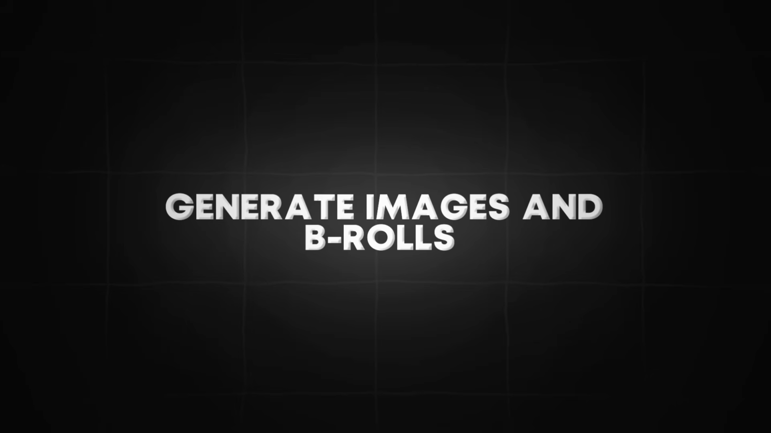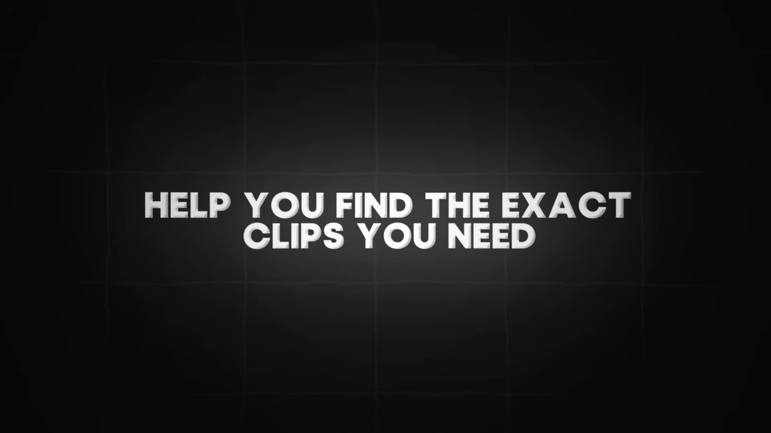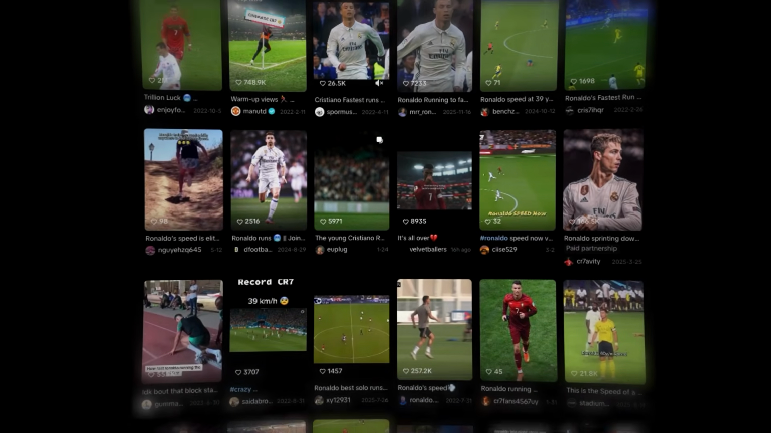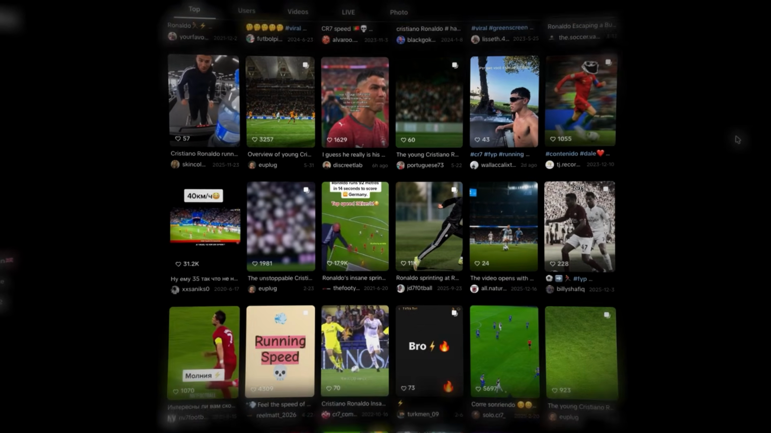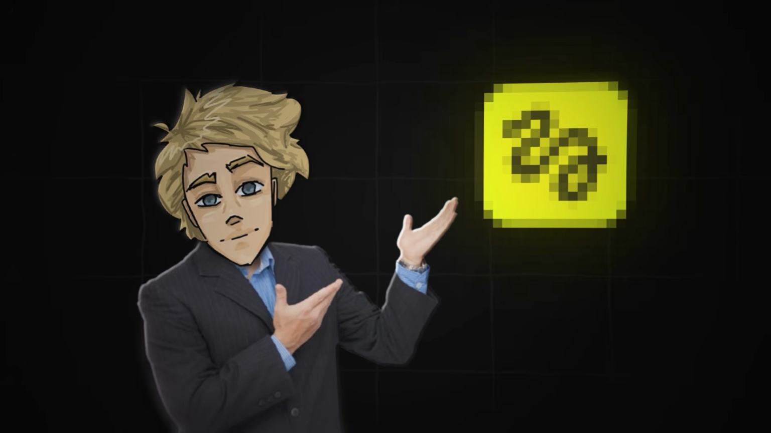It can upscale low quality footage, generate images and b-roll, help you find the exact clips you need, and much more. When I was editing football shorts, my biggest bottleneck was finding the right clips and making them look high quality. But this plugin solved both problems and cut my editing time dramatically.